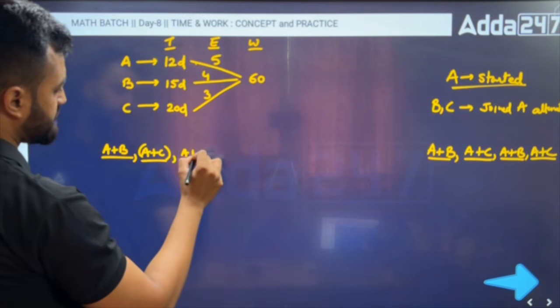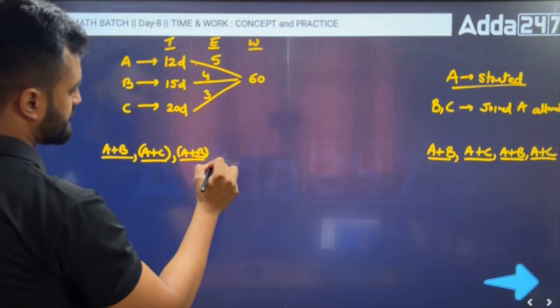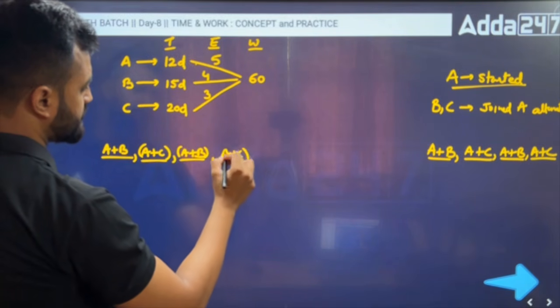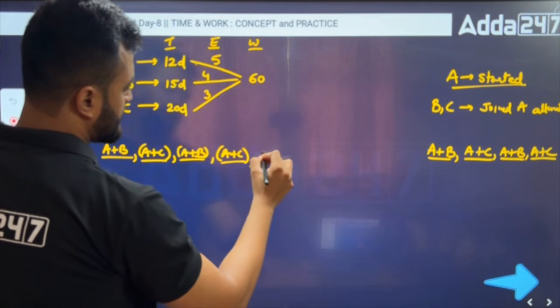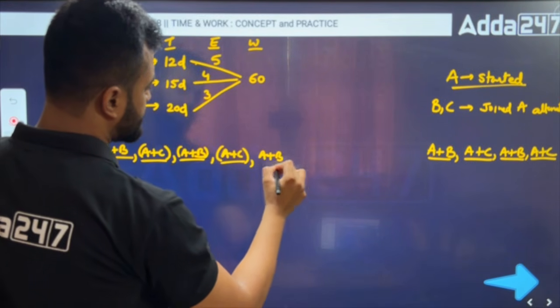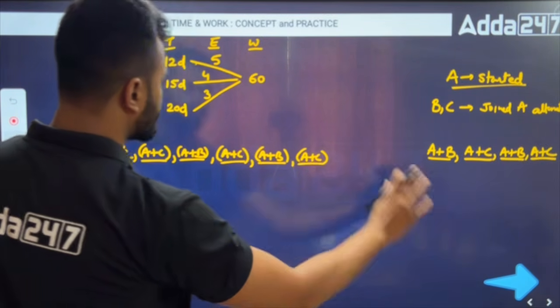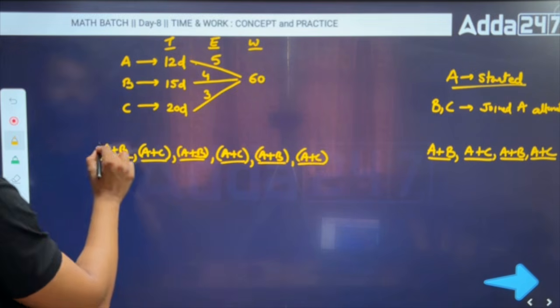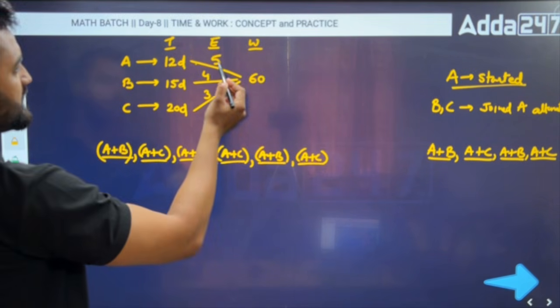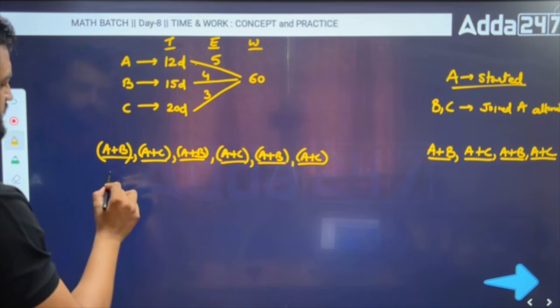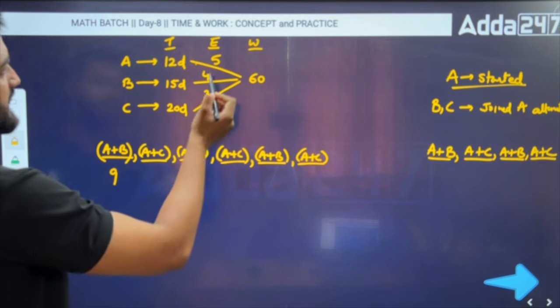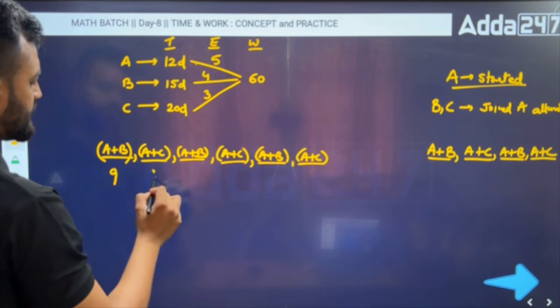Then again A and B, then A and C, then A and B, then A and C, like that. It keeps going. So let's get the efficiency of A and B first. A and B, if they work together, work with an efficiency of 9. A and C, if they work together, work with an efficiency of 8.